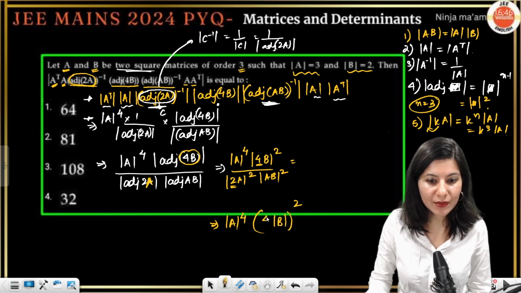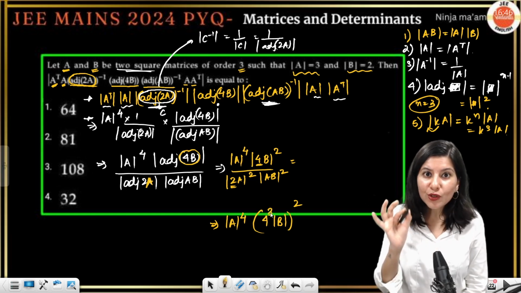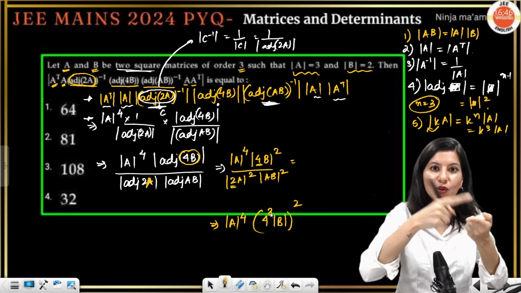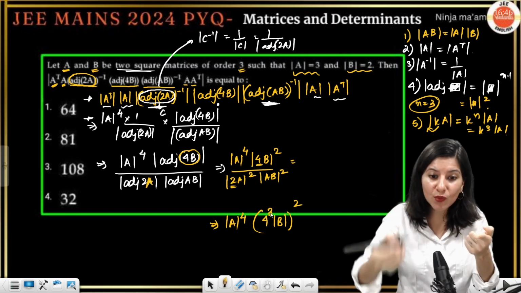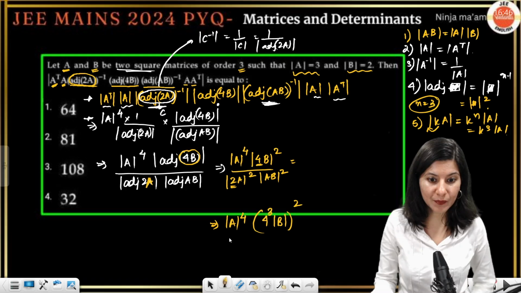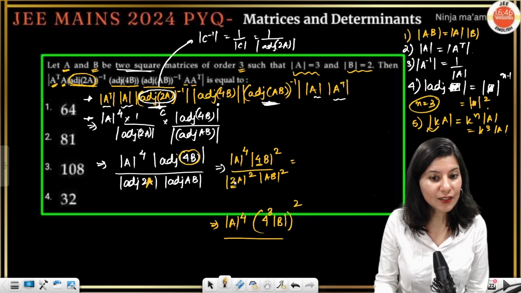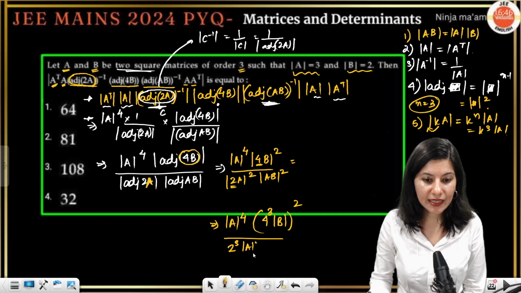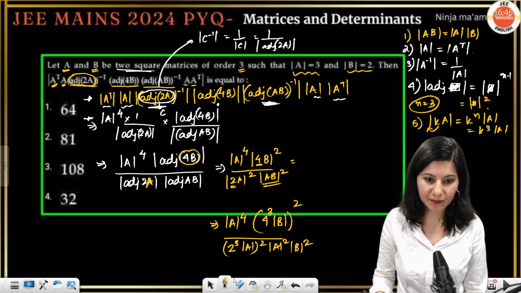4 will come out and it will become cubed. So most of the students make this mistake. If we take 4 out, they will write 4 cubed. But there is one more square over here. So 4 cubed and squared, 4 raised to power 6 will be there. Please take care. And this is again 2 cubed and squared. So 2 cubed and determinant A, then whole squared, correct? This will be determinant A squared, determinant B squared.